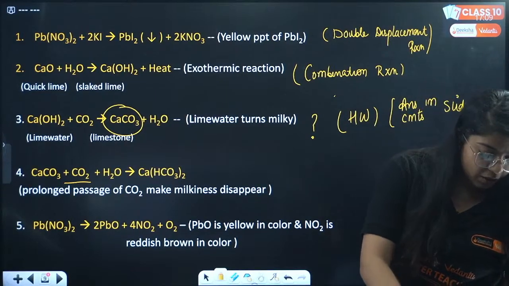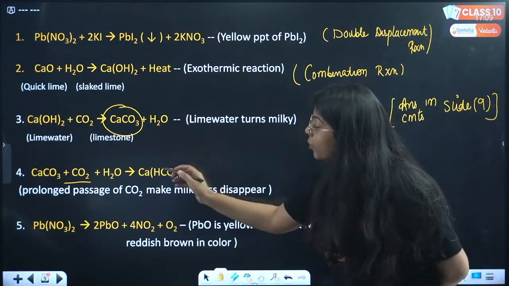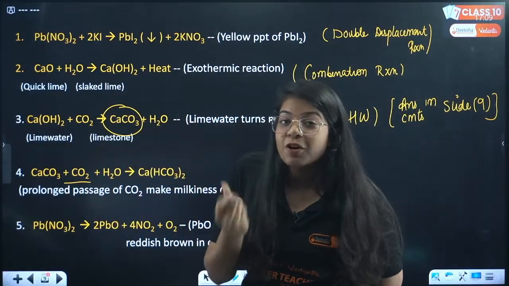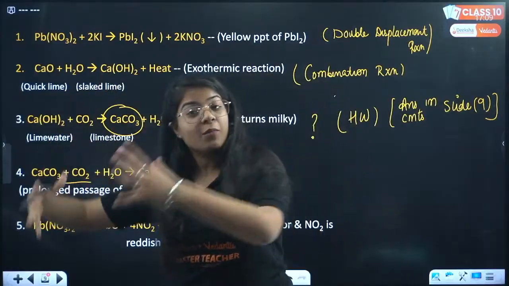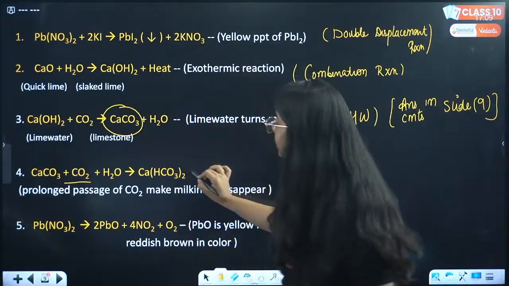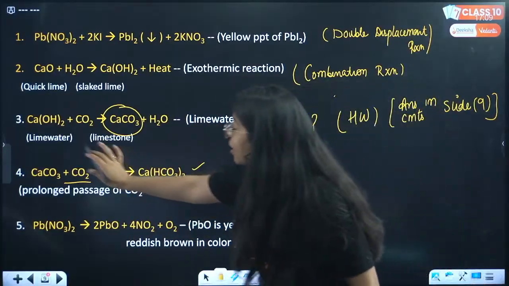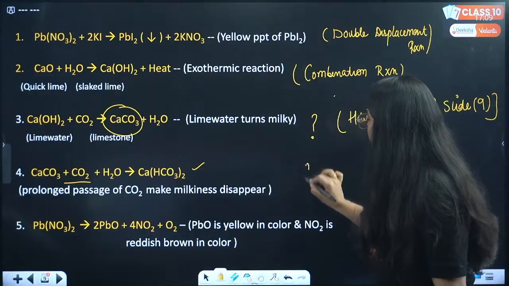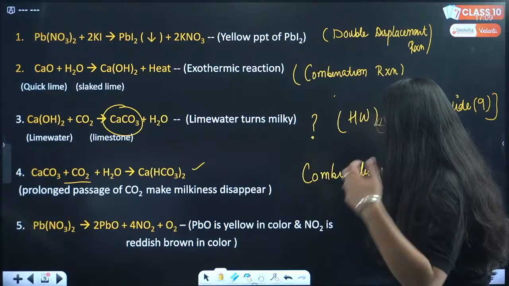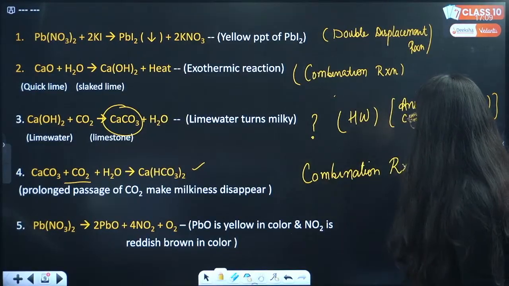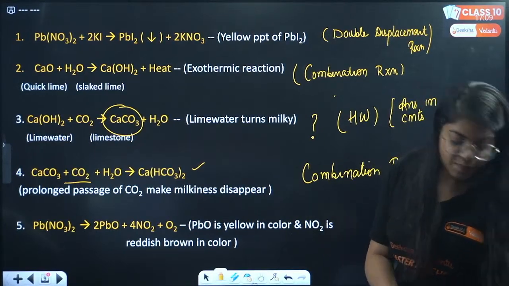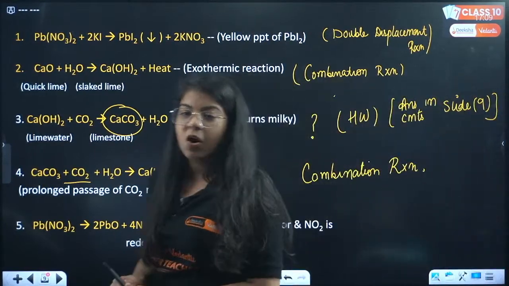Right? So see, all these are combining together. What is the definition of combination reaction? When one or more reactants combine to form a single product, right? So this is a single product, correct? And these are one or more reactants. So this is simply a combination reaction. You don't have to overcomplicate it. Done? Very good, Utkarsh.